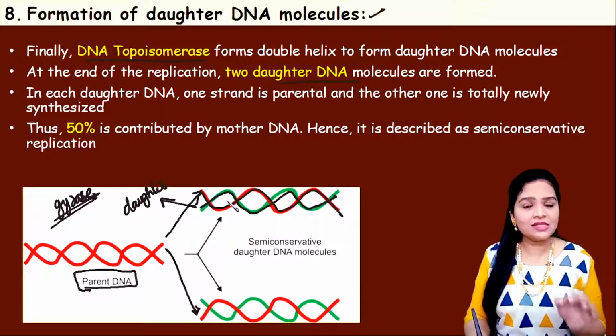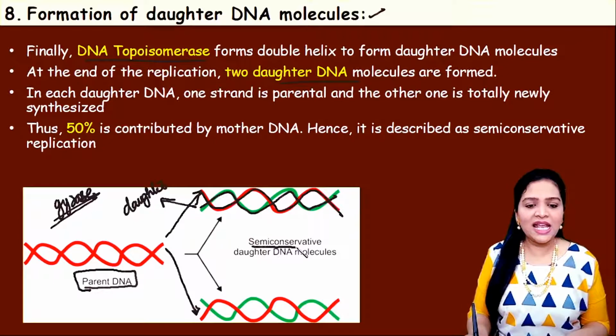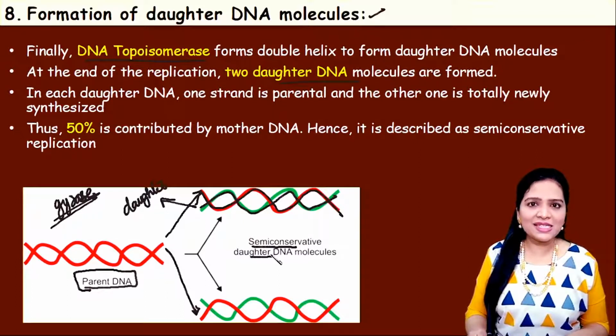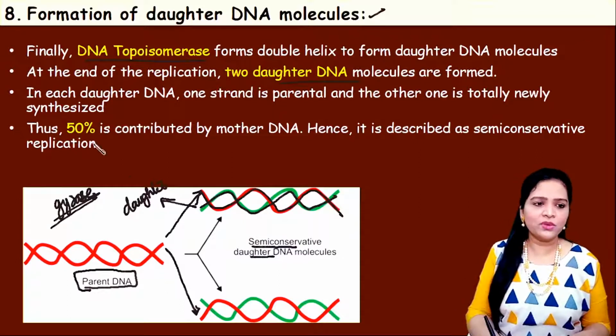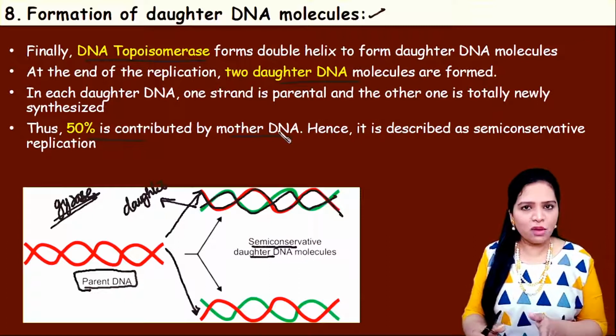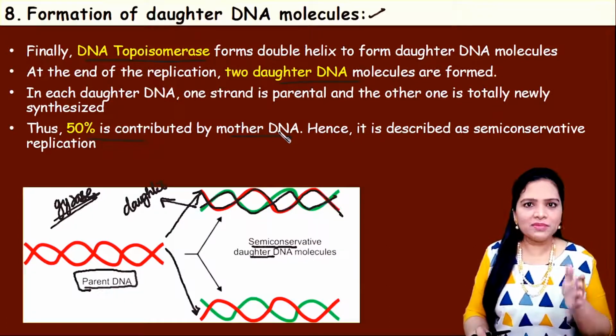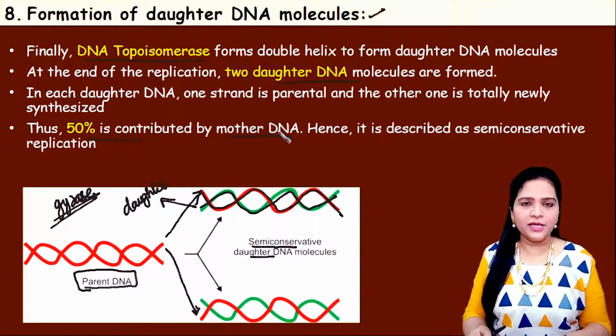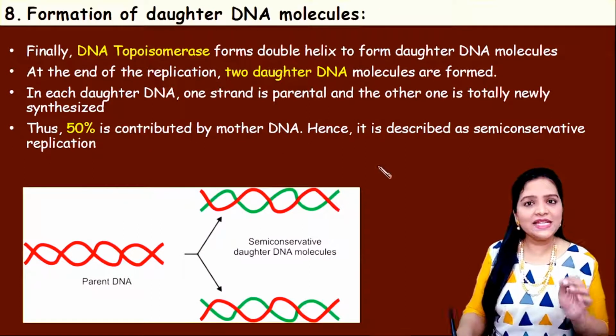That's why this mode of DNA replication is called the semi-conservative mode of DNA replication. The parent strand is preserved here. 50% is contributed by the mother DNA or the parent DNA. In the newly formed DNA, 50% is the same parent DNA. Only the remaining 50% is the newly generated daughter DNA. Okay, so like this DNA replication occurs.